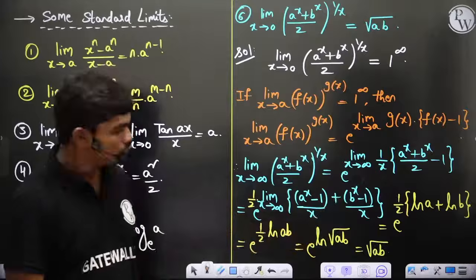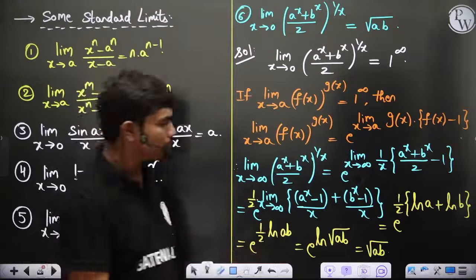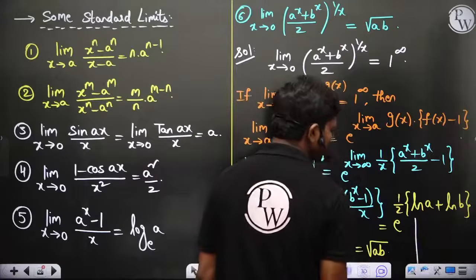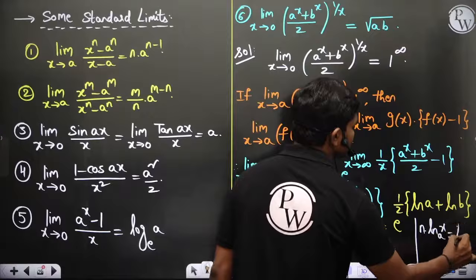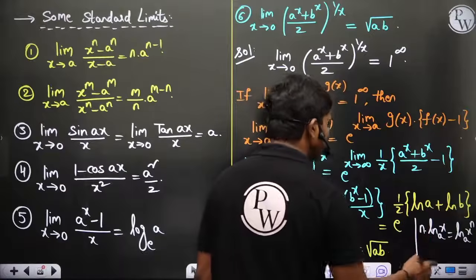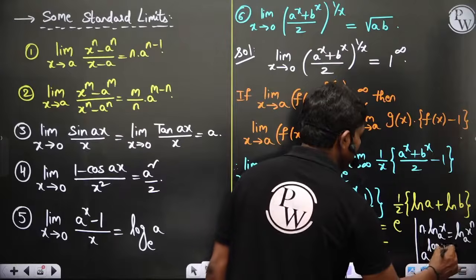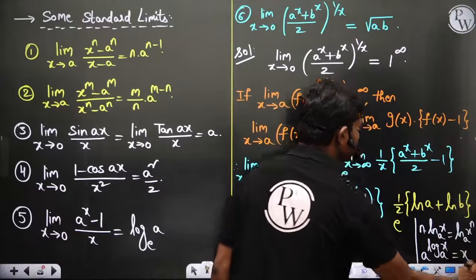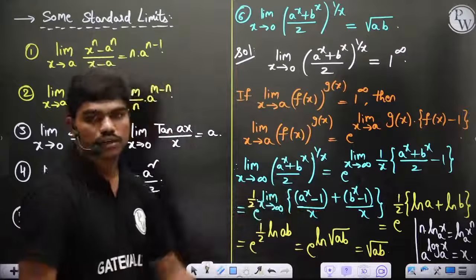The properties that we have used here: when this half goes to the power, the two logarithm properties you can use are, first, n times ln x to the base a can be written as ln x power n to the base a. And the second is a power log x to the base a is equal to x. That's it. These two properties are what I have used in simplifying this.